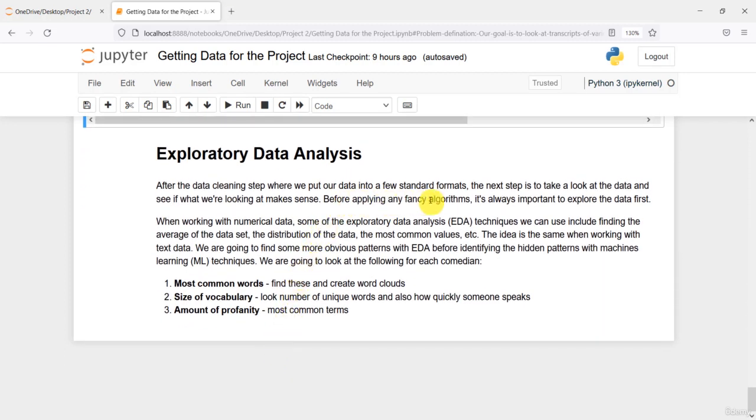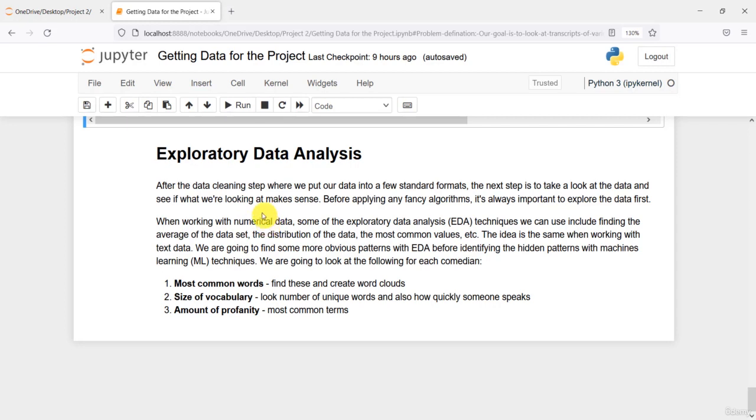Before applying any fancy algorithms, it is always important to explore the data first. When working with numerical data, some of the exploratory data analysis techniques include finding the average of a data set, checking the distribution of the data, or checking the most common values in the data. So that is for numerical data.